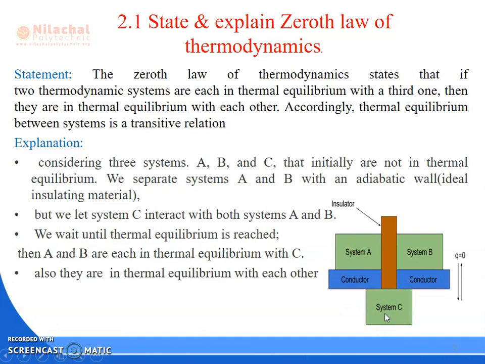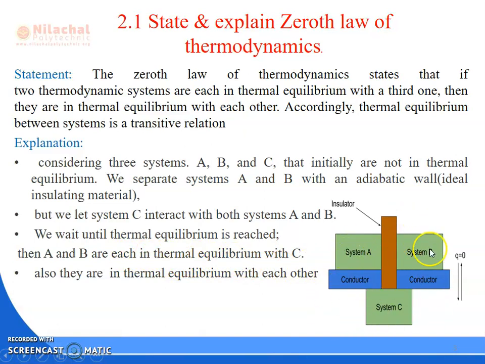Okay. So consider three systems A, B, C that initially are not in thermal equilibrium. System A, system B and system C, all three are not in thermal equilibrium initially. Then we separate A and B by an adiabatic wall, or you can say an insulator. But we let system C interact with system A and system B. Then we wait until thermal equilibrium is reached. Then A and B are each in thermal equilibrium with C.